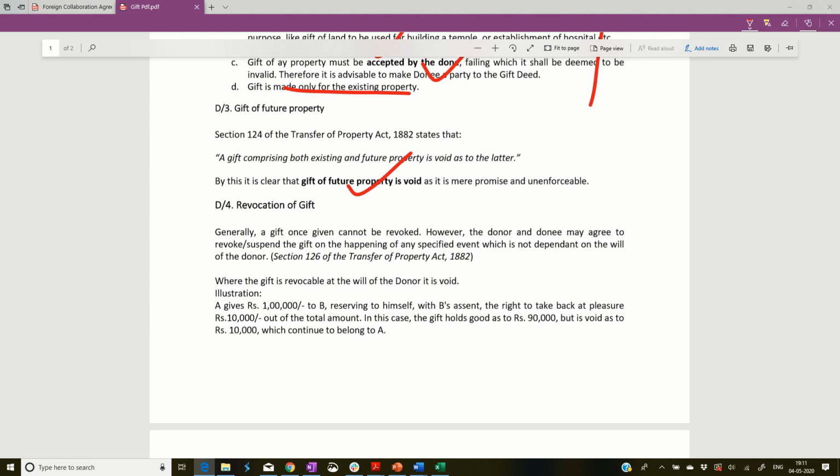Correct? So you cannot give any gift of future property. And can you revoke a gift? No, you generally cannot revoke a gift. However, the exception is that in a gift deed, there can be certain clauses on which you can agree to revoke or suspend the gift on the happening of any specified event. Correct? But such an event should not be dependent on the will of the donor.